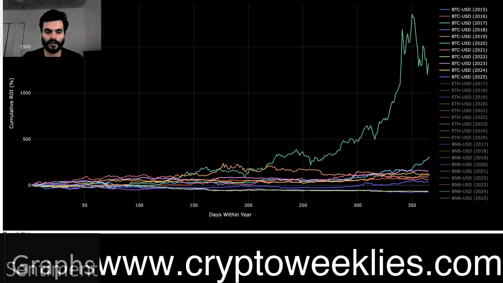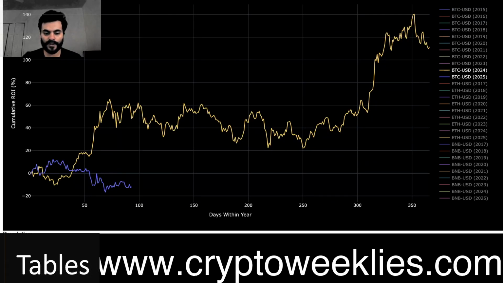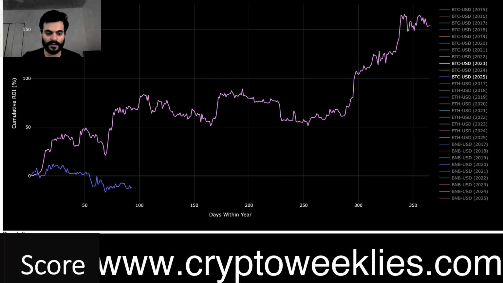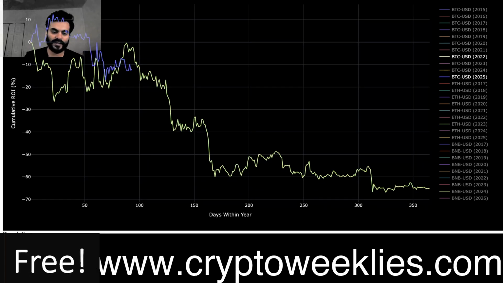This is Bitcoin across all years. So if we look at 2025, this is how it looked. 2024 looked different at this point in time. 2024 was quite different. In 2023, again I'll compare this with 2023, there was a downturn till about March, but then the rally did pick up from early March to early April time period. 2022, this was the bear market year for Bitcoin, quite similar to 2025 at this point in time.